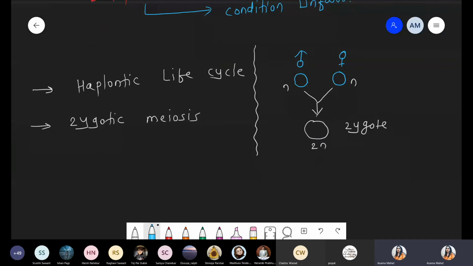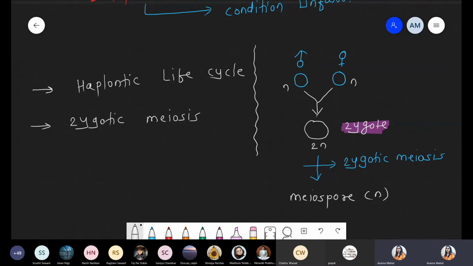This one is haploid, right? And now there is a formation of the diploid zygote. After some time, that diploid zygote undergoes the meiosis process. Such meiosis is called zygotic meiosis, because the zygote undergoes meiosis. After this meiosis, there is a formation of meiospores, the product of meiosis.